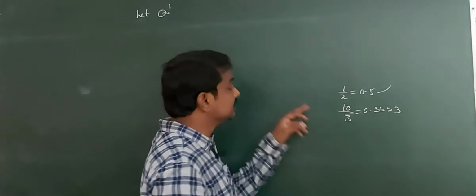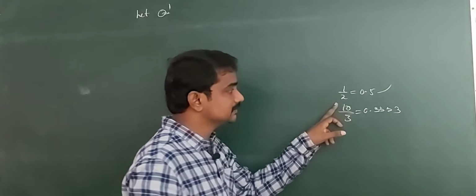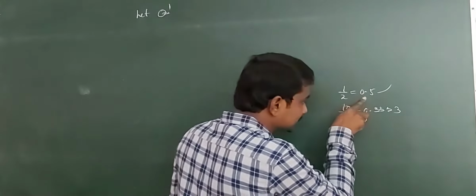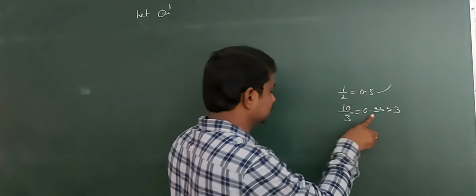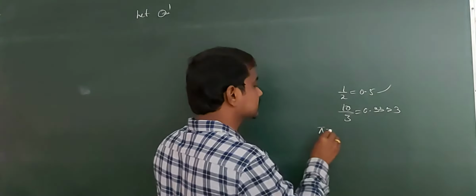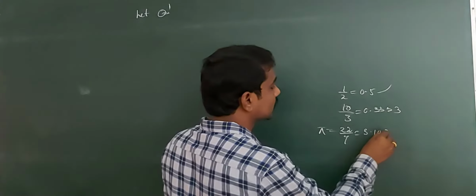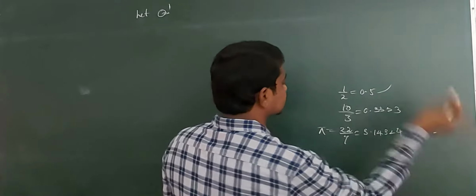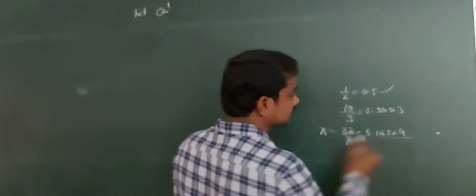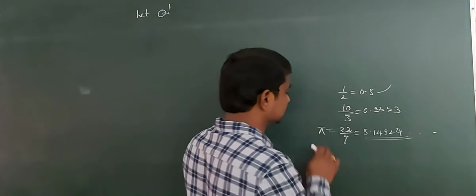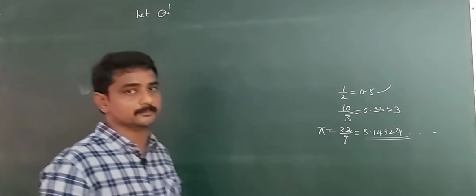A number is said to be irrational if it is neither a terminating decimal nor a recurring decimal, for example pi. Pi is approximately 22 by 7, that is 3.14324 etc. This is neither terminating nor recurring. This number is called an irrational number.